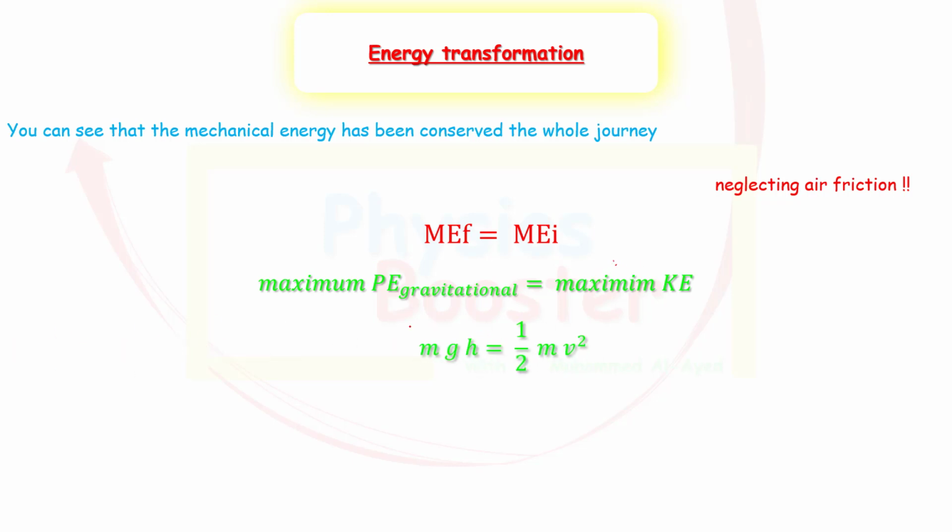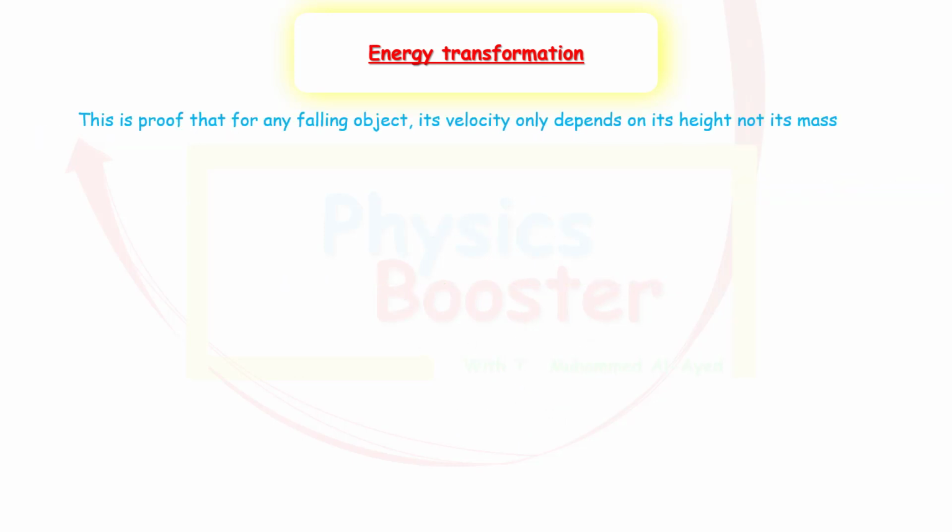If we put the equations of the maximum potential energy and the maximum kinetic energy, we can see that mgh will be equal to half mv squared. And we can cancel the m with the m here because it's for the same object. We can see that gh is equal to half v squared. This means something very important. This is proof that for any falling object, its velocity only depends on its height, not its mass.